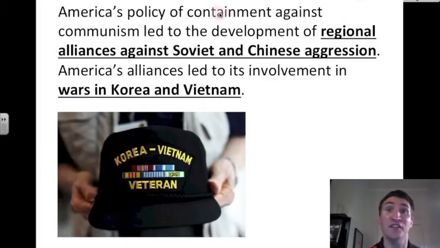America's policy of containment against communism led to the development of regional alliances against Soviet and Chinese aggression. America's alliances led to its involvement in wars in Korea and Vietnam. And here's a U.S. veteran holding a Korea-Vietnam veteran cap. Many soldiers fought in both conflicts for America.